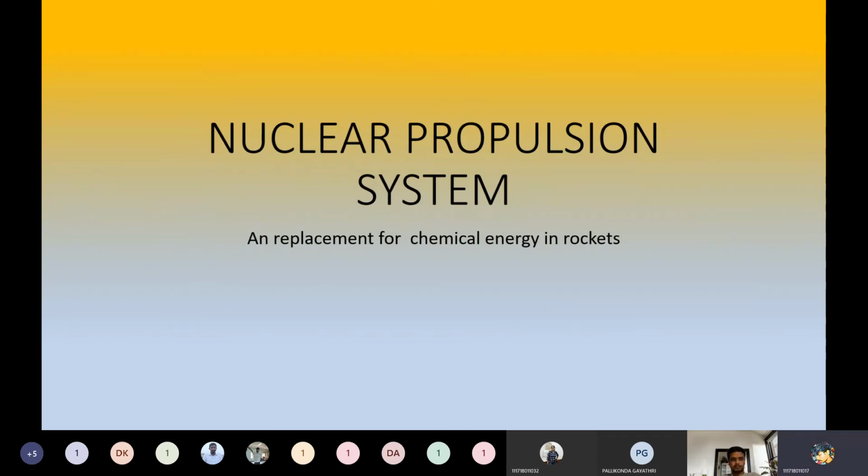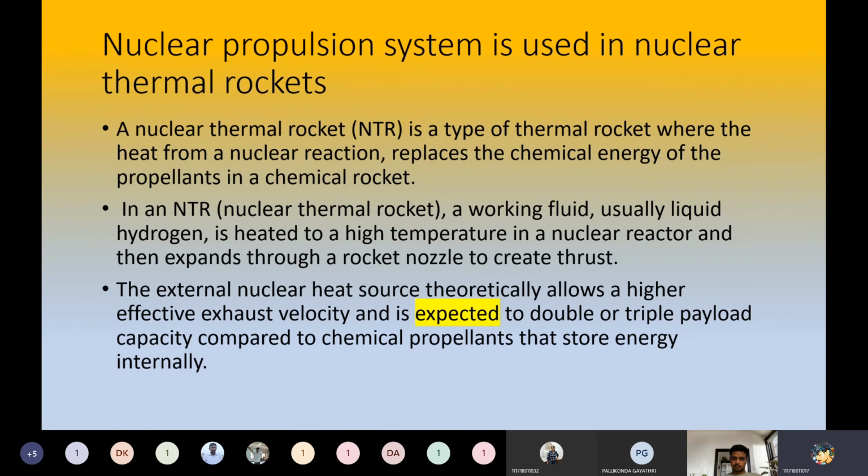My presentation topic is the nuclear propulsion system. It is a replacement for chemical energy in rockets, that is, the fluids which we use for that, like petrol or that stuff. The rocket propulsion system is used in nuclear thermal rockets. The nuclear thermal rocket is a type of rocket where the heat from a nuclear reaction replaces the chemical energy of the propellants in chemical rockets.